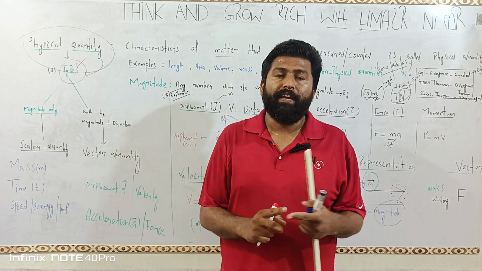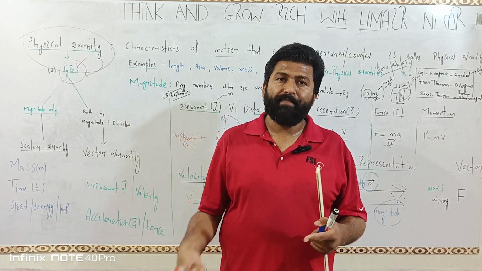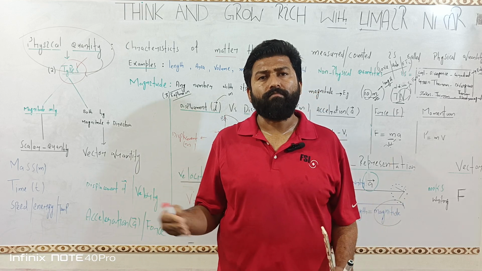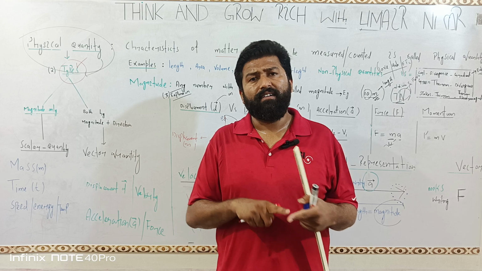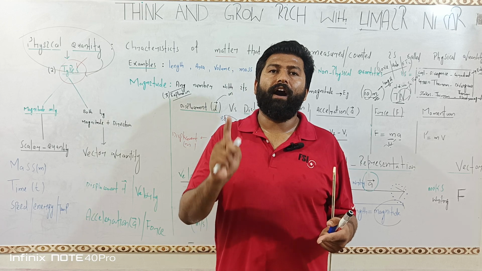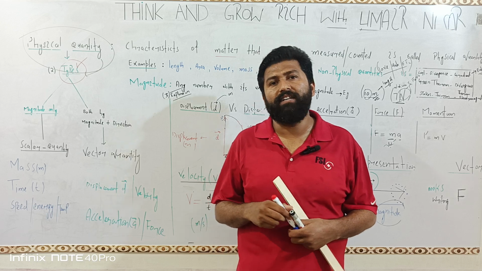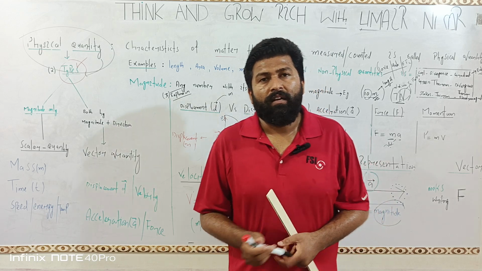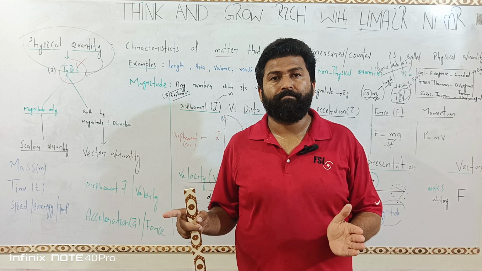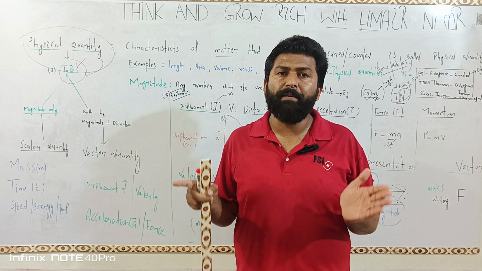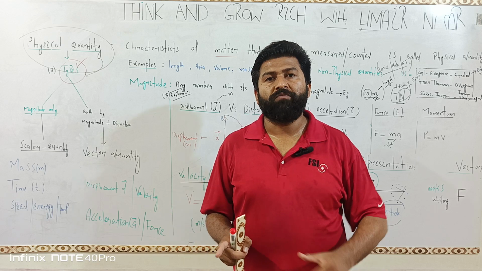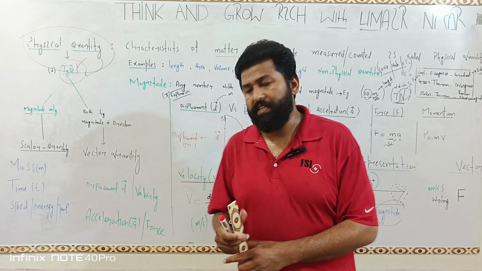There is a rule: if one quantity is vector and the other is scalar, whether the process is division or multiplication, the answer would be a vector quantity. Again I will describe this rule. If there is one vector quantity and the other scalar, and the process being performed is either division or multiplication, the answer would be a vector quantity.